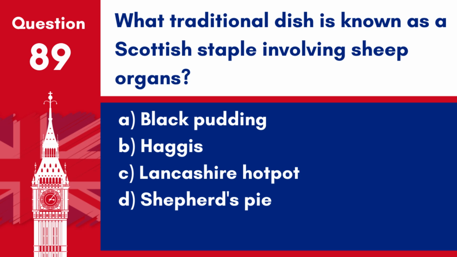Question 89. What traditional dish is known as a Scottish staple involving sheep organs? A. Black pudding. B. Haggis. C. Lancashire hot pot. D. Shepherd's pie. Answer: B. Haggis. Haggis, a traditional Scottish dish, is made from sheep's heart, liver and lungs, minced with onion, oatmeal, suet, spices and salt, traditionally encased in the animal's stomach.